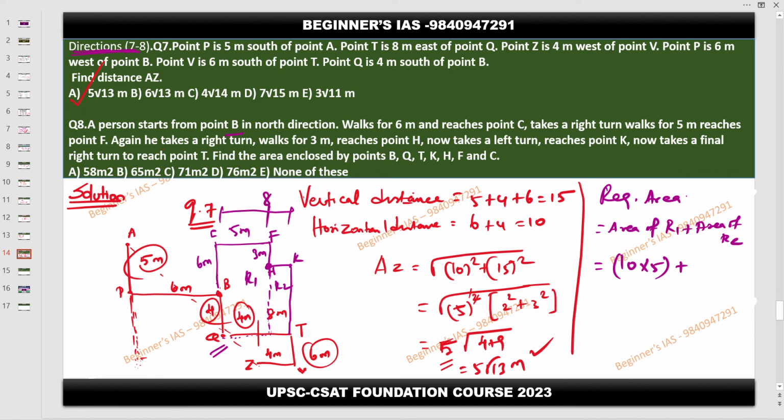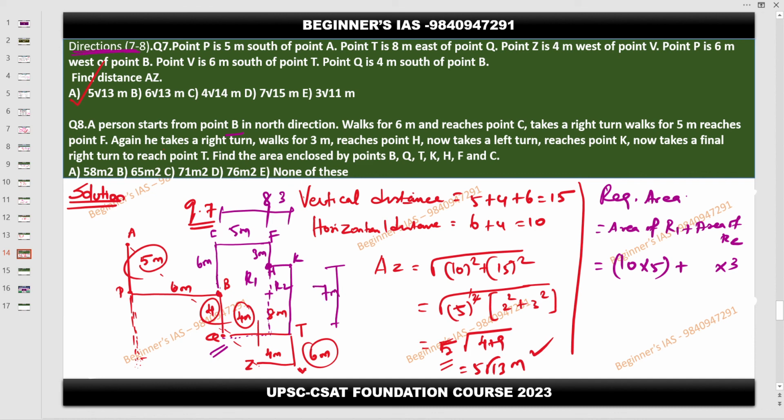Here already 5 gone, the remaining is going to be 3, into length. What is the length here? 3 plus 4, 7. This is 4, then this one is 3. So therefore this distance is 7.